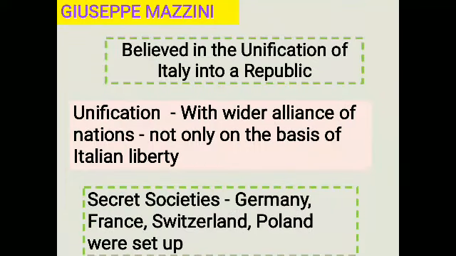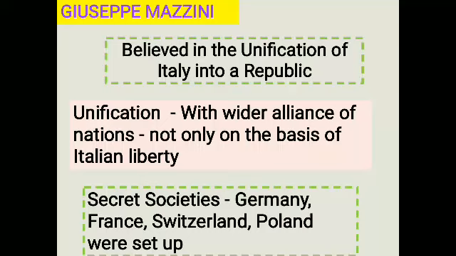Giuseppe Mazzini believed in the unification of Italy into a republic. He believed that God had intended nations to be the natural units of mankind. Unification was not only on the basis of Italian liberty, but with a wider alliance of nations.